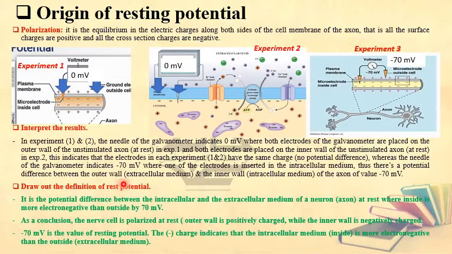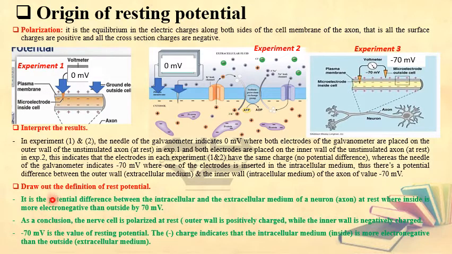And as a conclusion, we can conclude together the definition of a resting potential. What is a resting potential? You have to know that when the nerve fibers, the axons, are at rest, there is a difference in charges between inside and outside, and this is what refers to resting potential.